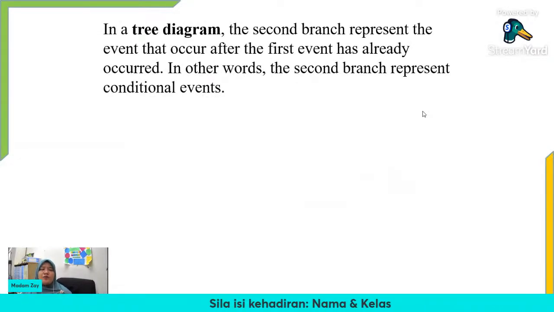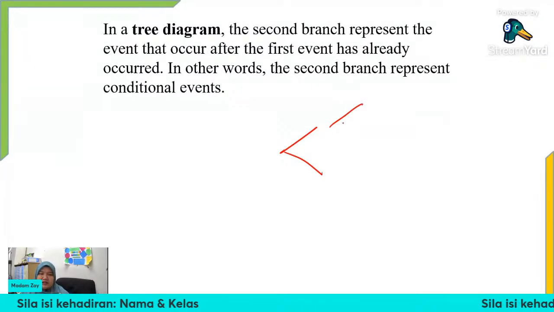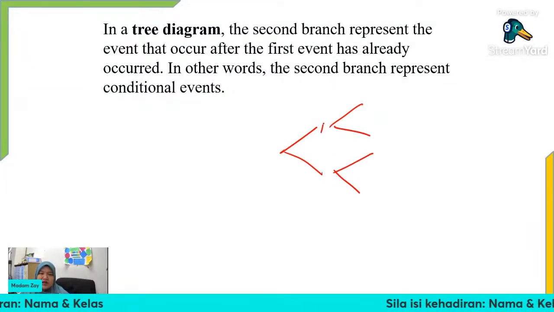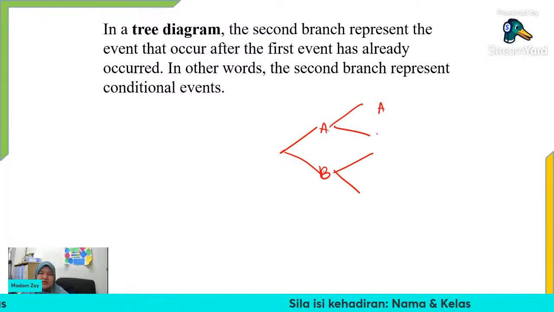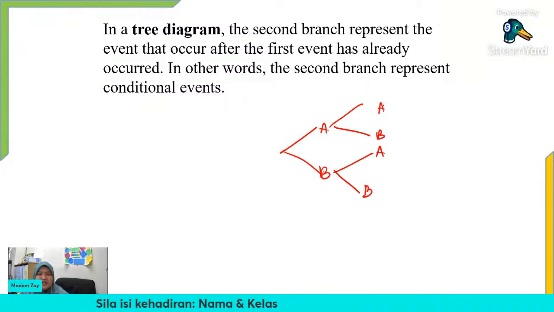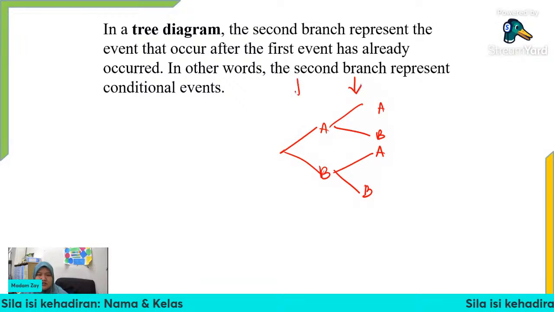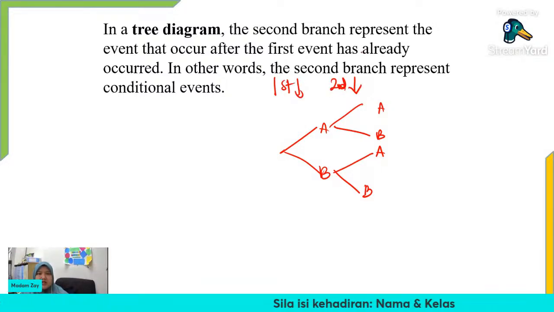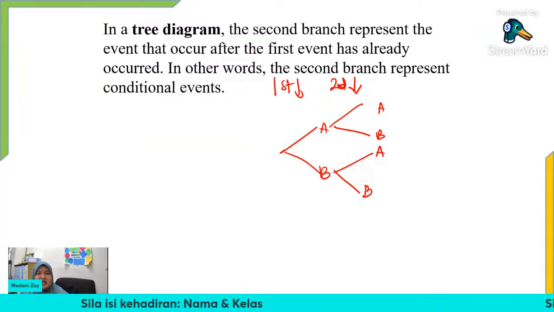Okay, so in the tree diagram, we know the tree diagram earlier, right? Let's say this is a tree diagram with A, B. This is the first branch, and this is the second branch. The second branch represents the event that occurs after the first event has already occurred.